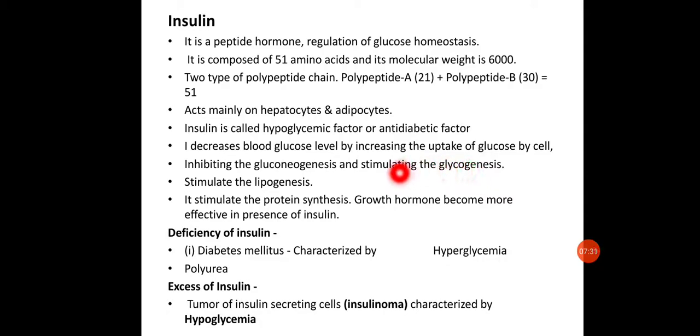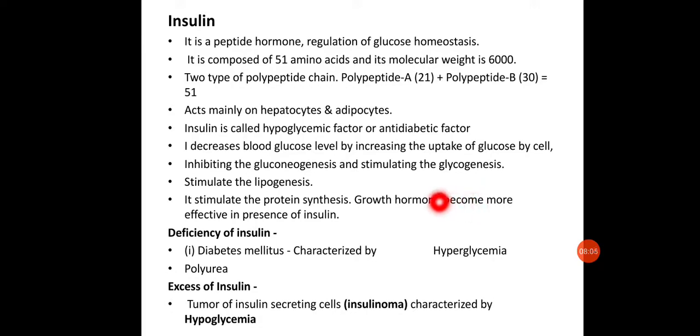It also stimulates protein synthesis in the muscles. The glucose is aminated and converted into amino acids, and then proteins are formed. So these are the main ways insulin acts on blood glucose concentration: increasing the uptake of glucose by different cells, inhibiting gluconeogenesis, stimulating glycogenesis, lipogenesis and protein synthesis.